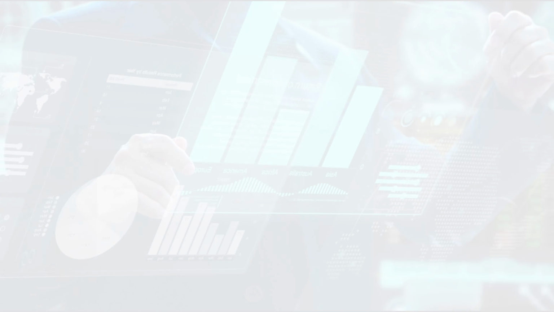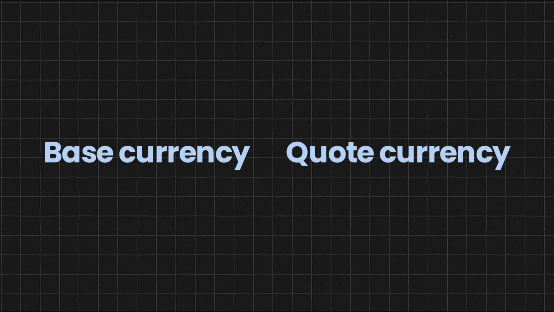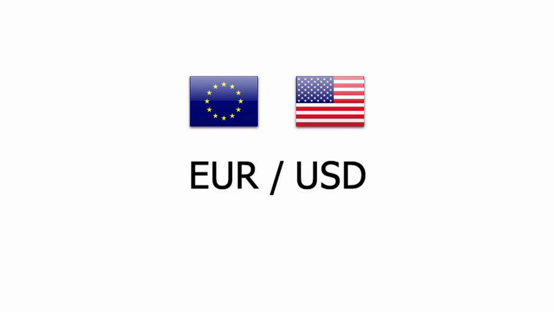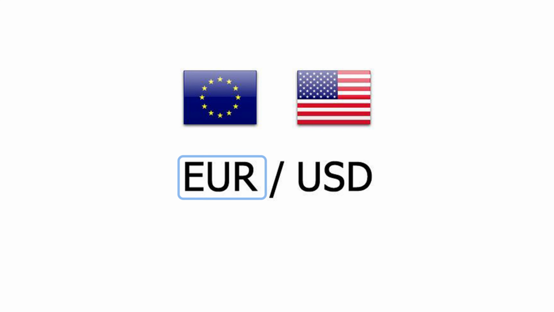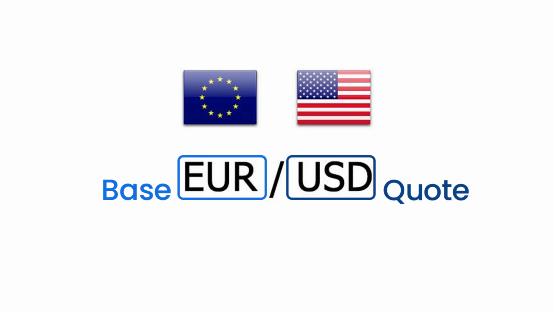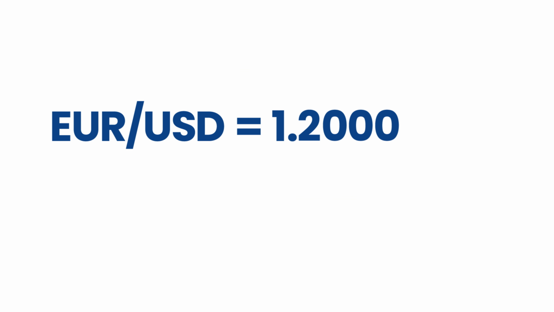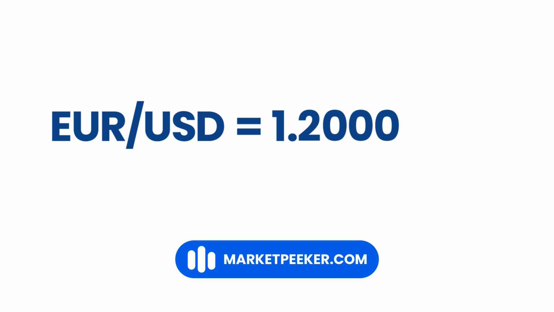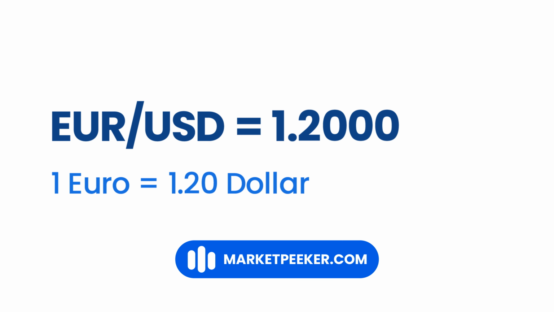Let's jump in. Every Forex quote has two currencies, the base currency and the quote currency. For example, in EUR/USD, EUR is the base and USD is the quote. The quote tells you how much of the quote currency, USD, it costs to buy 1 unit of the base currency, EUR. So if EUR/USD is 1.2000, that means 1 euro costs $1.20.